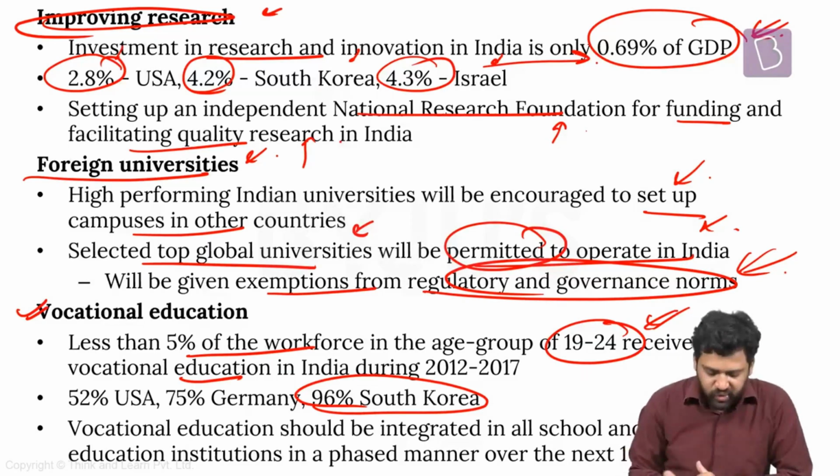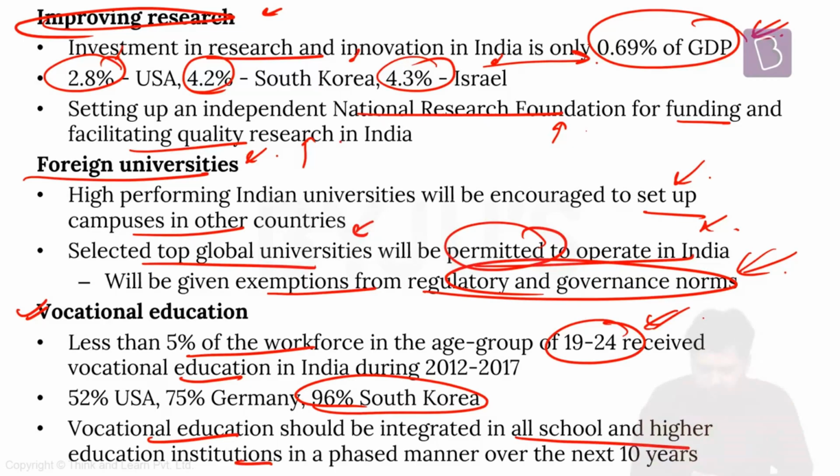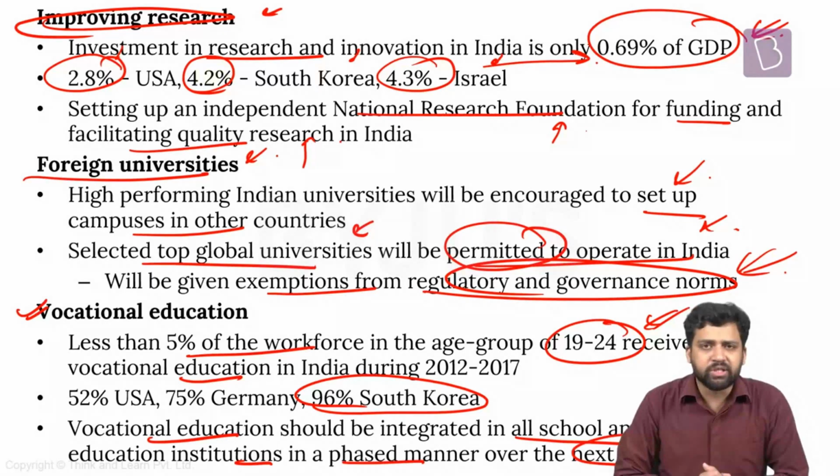So they're saying that we need to integrate vocational education in all our school and higher education institutions, and this should happen in a phased manner over the next 10 years. These are some major recommendations when it comes to higher education institutions.